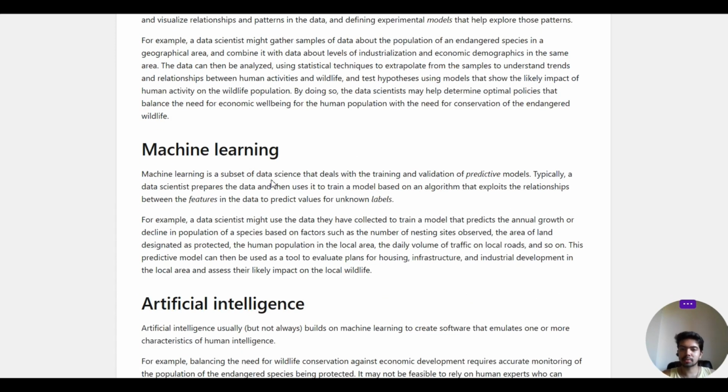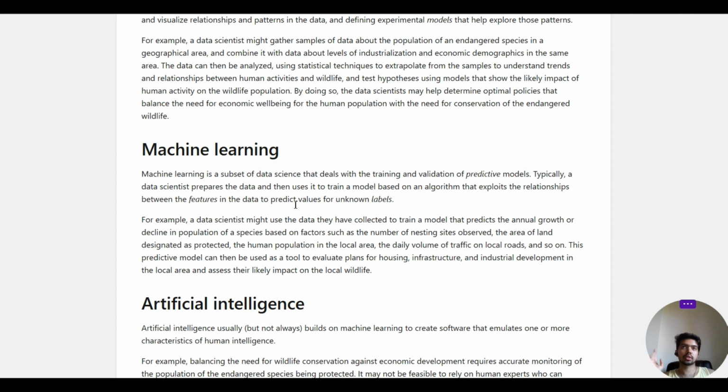So machine learning is a subset of data science that deals with the training and validation of predictive models. Typically, data science prepares the data and then uses it to train a model based on an algorithm that exploits the relationship between the features of the data to predict a value for an unknown label. In a simple format, you have an Excel sheet with several columns, and one column is the value which you want to predict.